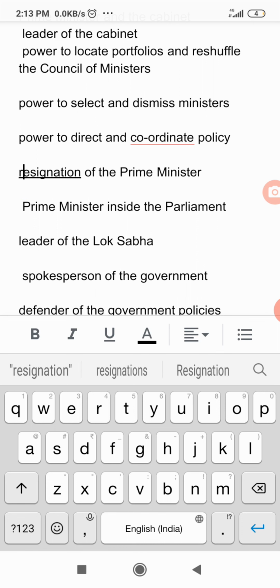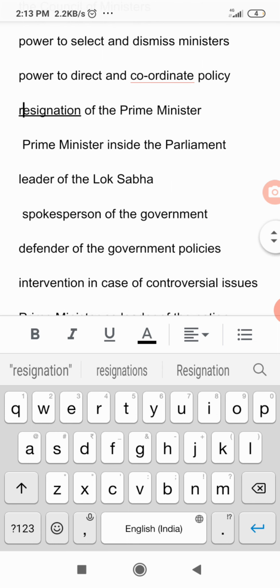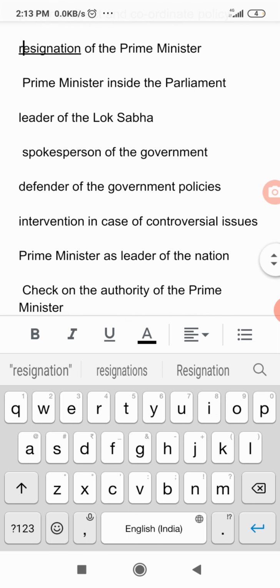Now we have to see the work of the Prime Minister inside the Parliament. The Prime Minister works as the leader of the Lok Sabha. It is said that the Prime Minister is the leader of the majority party. Means in short, he is the leader of the whole Lok Sabha house. Whenever the Prime Minister is speaking about the government, that's why he is called the chief spokesman of the government.